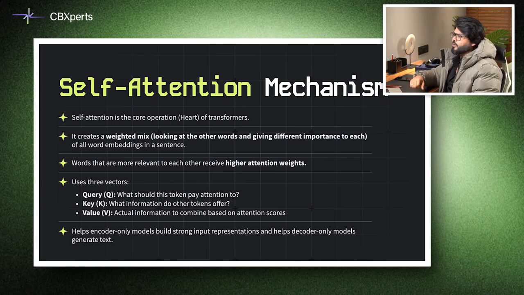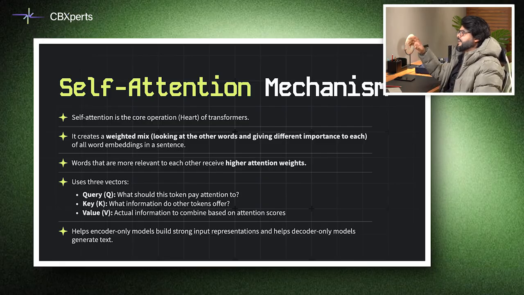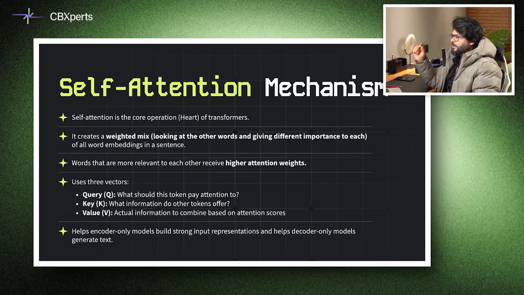And this brings us to a very interesting and important part of this architecture, which is the self-attention mechanism. Self-attention is the heart of the transformer. For each token, the model computes three vectors: query, key, and value. Imagine reading the sentence Amitabh Bachchan met Narendra Modi at Delhi airport. When predicting a word, the query of met asks which other words matter most. Keys identify relevant words such as Amitabh Bachchan and Narendra Modi. The value vector holds the actual information from those tokens. Self-attention combines these pieces, assigning higher weights to important words.